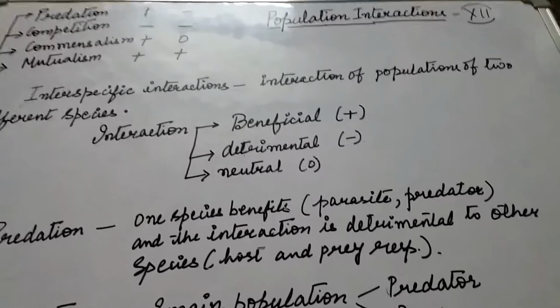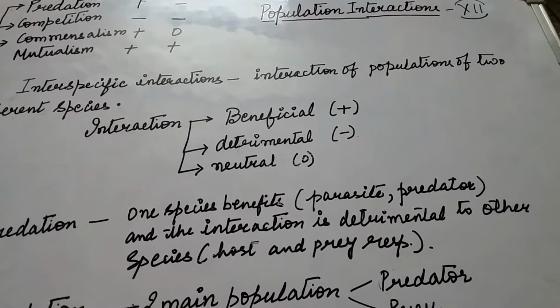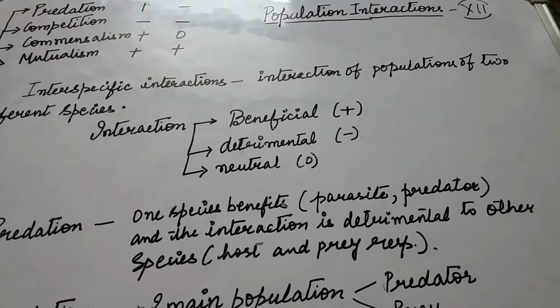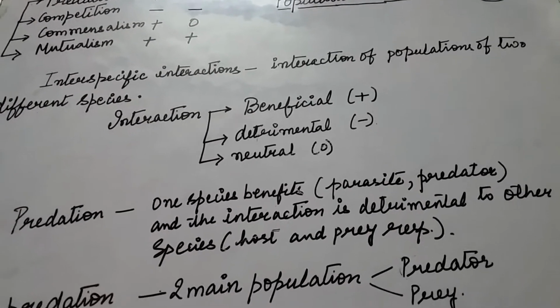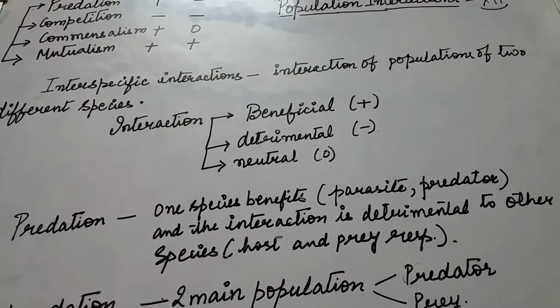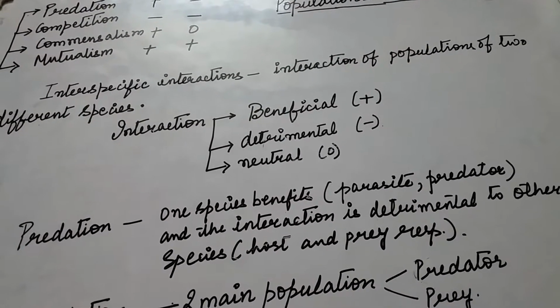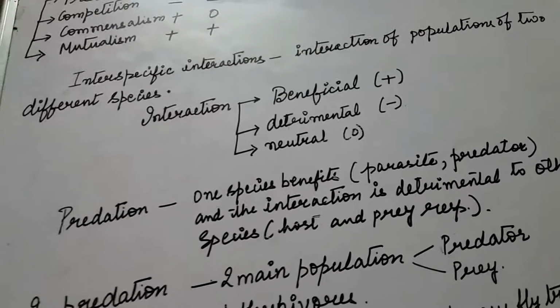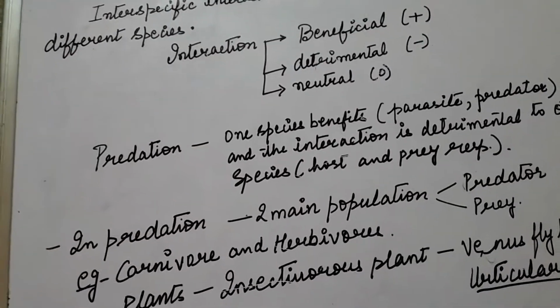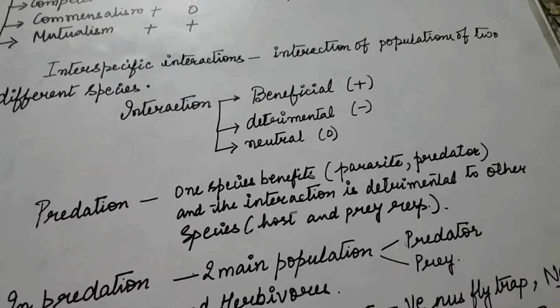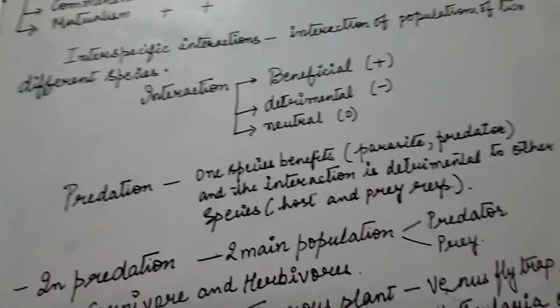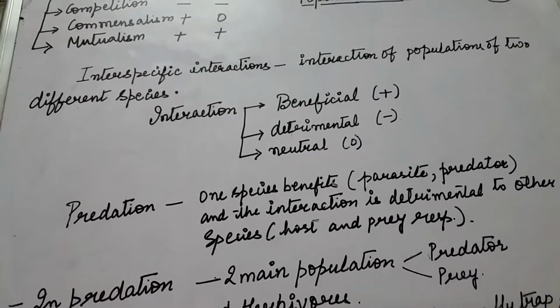Students, in this video we are going to study about population interaction. This is an important topic in which there is an interaction of one or more species. For the survival of any species, there is a requirement of at least one other species, maybe for the food, for the shelter, or for the breeding purpose.